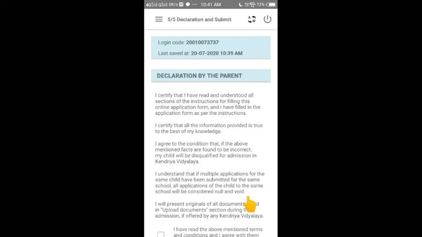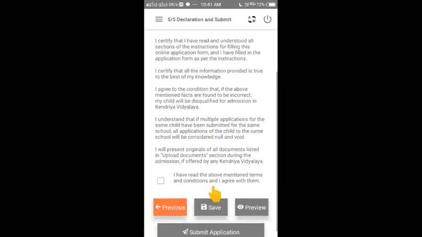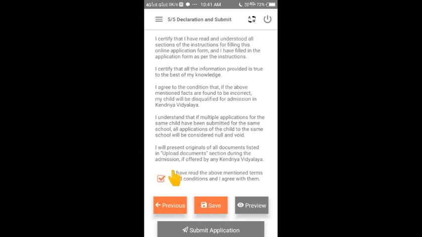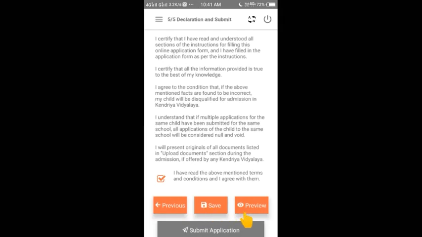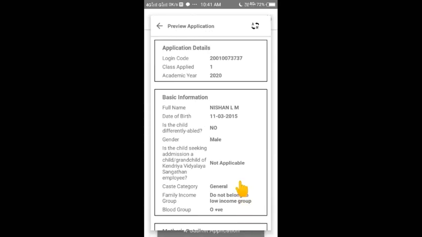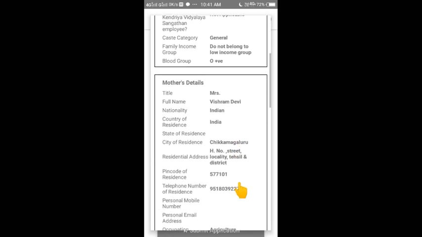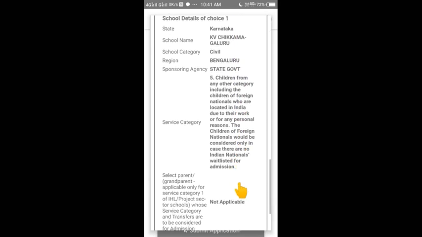So it's a declaration by parents. It means you need to read all of this and you agree with that. So save. Before saving, don't go ahead, save. Okay, server data saved. So if you want to check your form, click on preview. Okay, it is my login ID code, class 1 session 2020, my name, date of birth. I'm not differently abled, male, and other caste and category. These are my details.